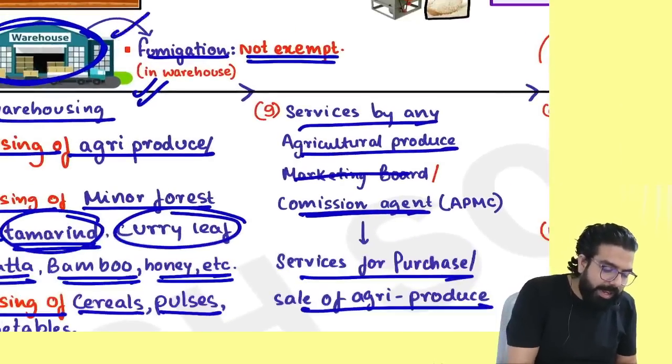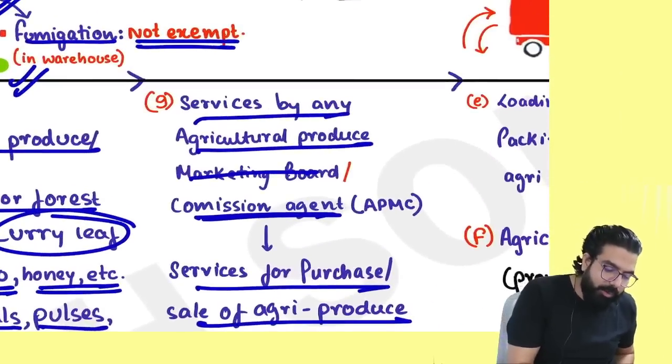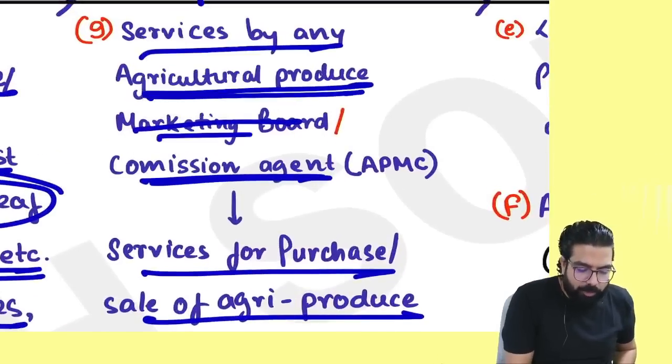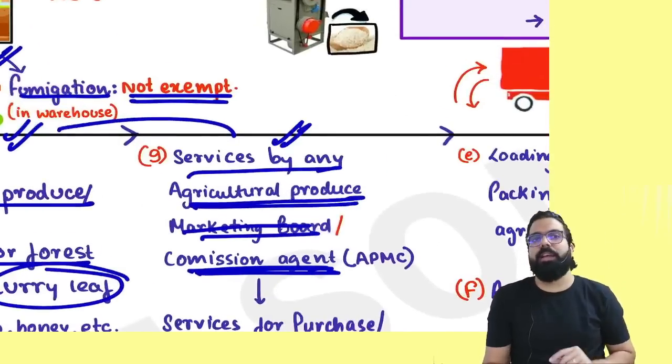Now, after the agricultural produce, you have stored it for some time. Now you want to sell it. So for selling, whom will you go to? Agricultural Produce Marketing Board or a commission agent. That commission pay, they will also not charge any GST.